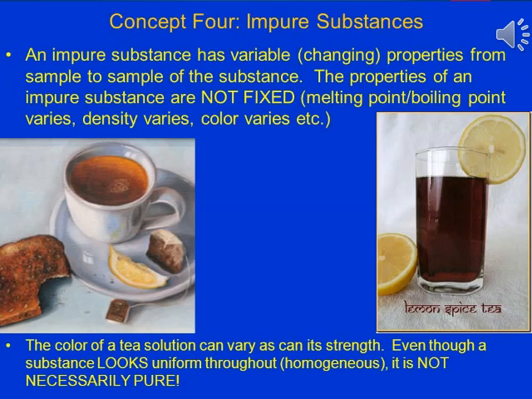The color of a tea solution can vary, as can its strength. If we put more than 1 teaspoon of tea in the tea which we prepare, the color will become more black. If we put less tea leaves, it will be light brown in color. Similarly, with sugar content. Even though a substance looks uniform throughout, it is not necessarily pure.